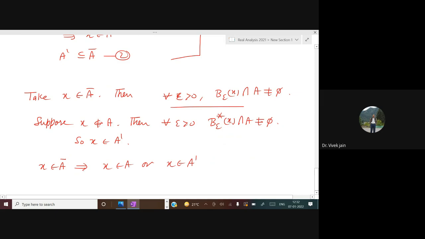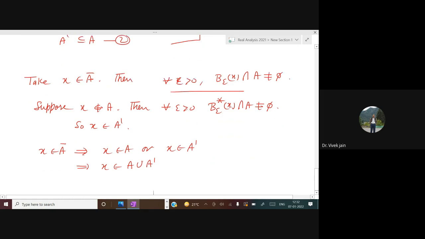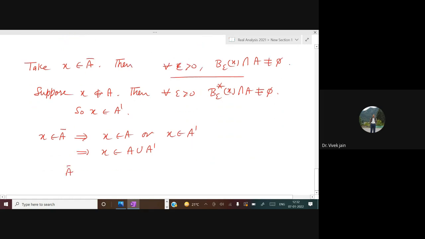So this implies X is in A union A dash. So A closure is contained in A union A dash. Hence, A closure is A union A dash. Proved.